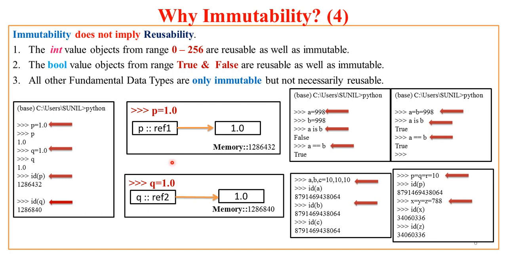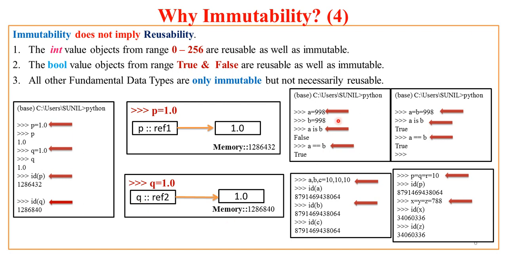But here, in case of p and q holding a float value, it is not the case. The first object 1.0 is created at one reference and p is given that reference. Again, a 1.0 object is created at some different reference and that reference is made available to q. This way you see that there is immutability but no reusability.